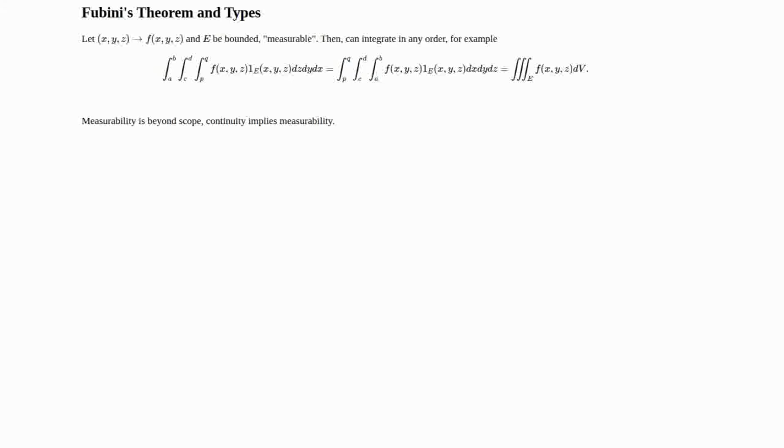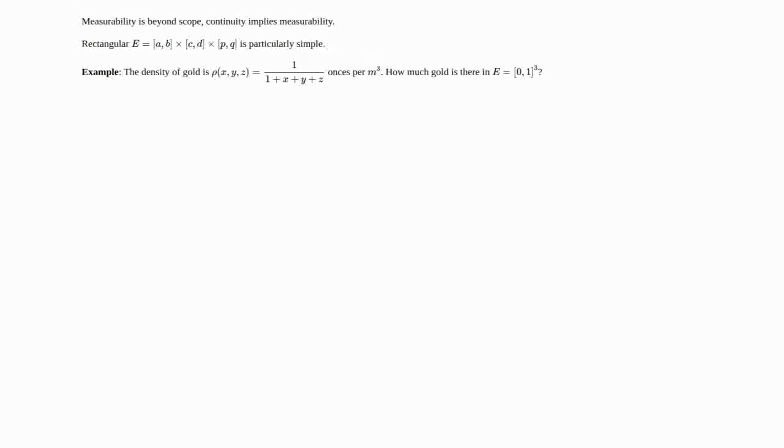Once again, measurability is beyond the scope of this course, but it includes things that are almost continuous, so things that maybe are continuous except on the boundary of these indicator functions. When E is a rectangle, things become particularly simple, and by changing f, we could always make that the case. But let's take a look at this example.